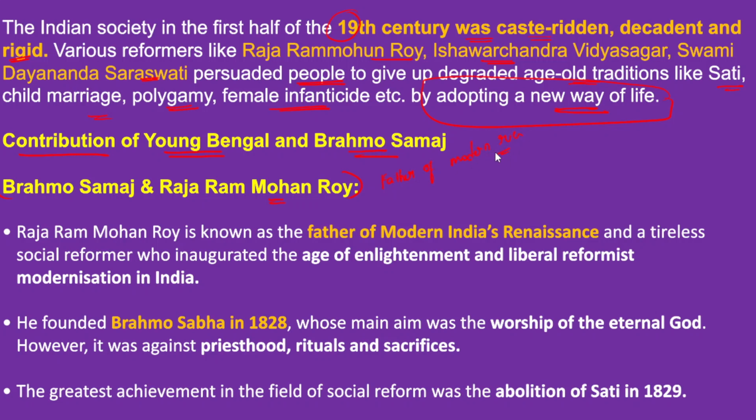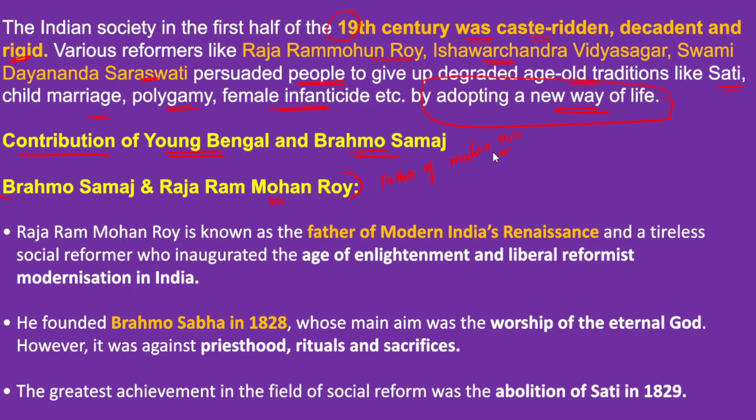Raja Ram Mohan Roy fought against the practice of sati, which was an uncivilized practice, and he even fought for widow remarriage, improvement of conditions of women, education and against female infanticide.